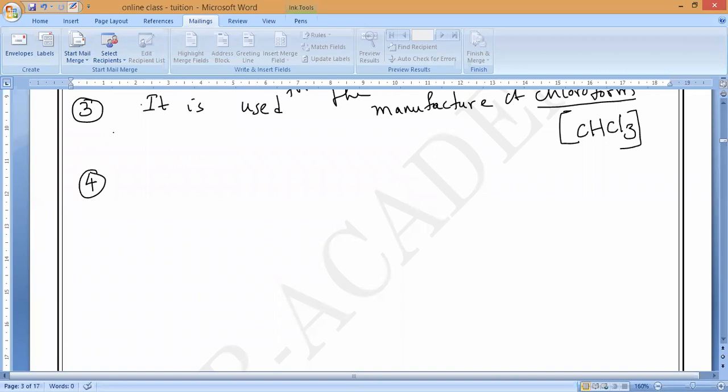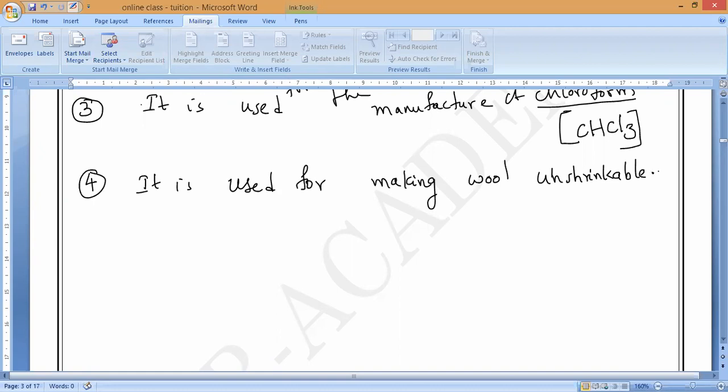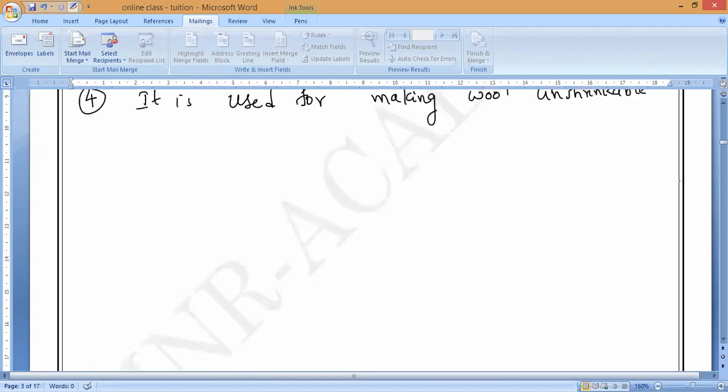In the wool industry, to make wool unshrinkable, we use this bleaching powder. All of you write it. It is used for making wool unshrinkable. Is it okay, guys? That is how to say.